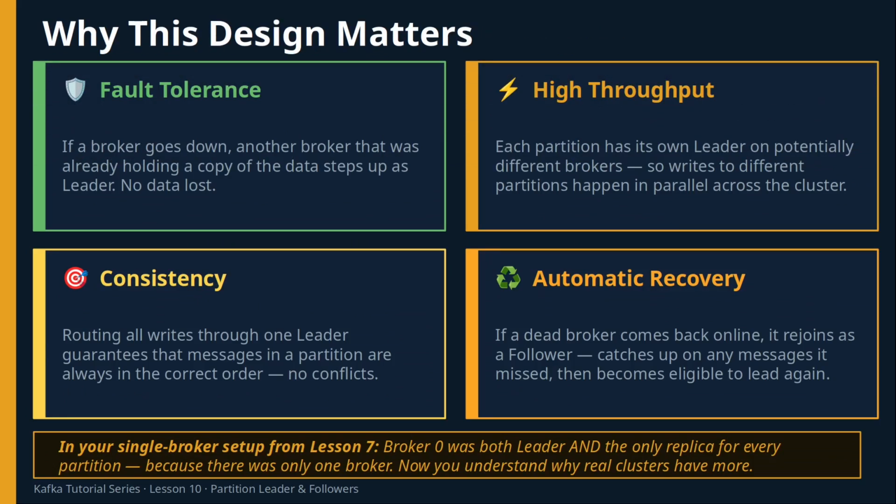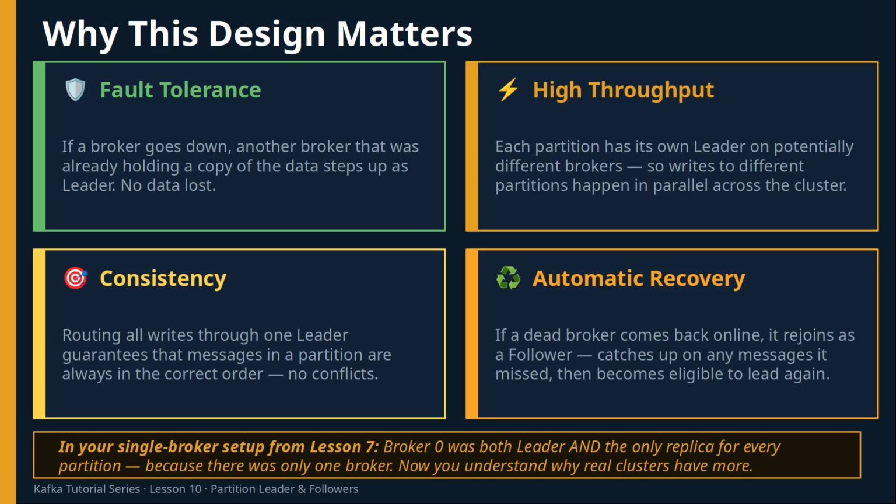Let's zoom out and understand why Kafka was designed this way. Fault tolerance: if a broker goes down, another broker that already holds a copy steps up as leader. No data is lost. High throughput: because different partitions can have their leaders on different brokers, writes to those partitions happen in parallel across the cluster.